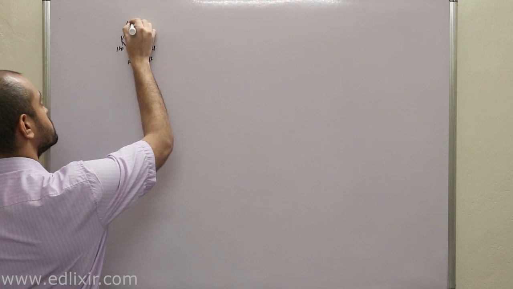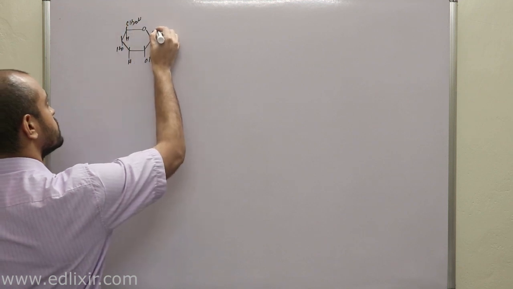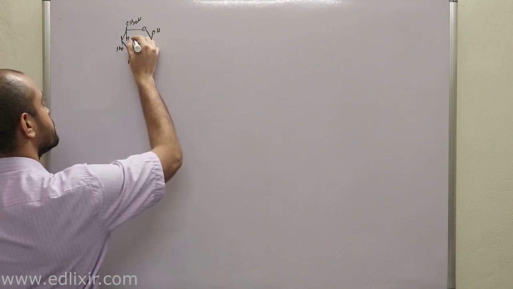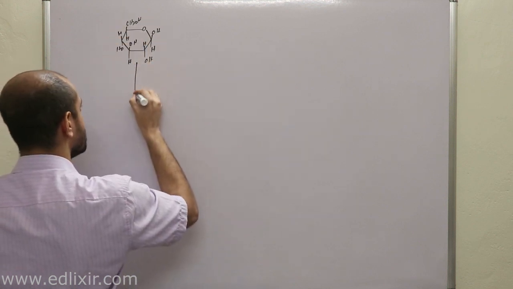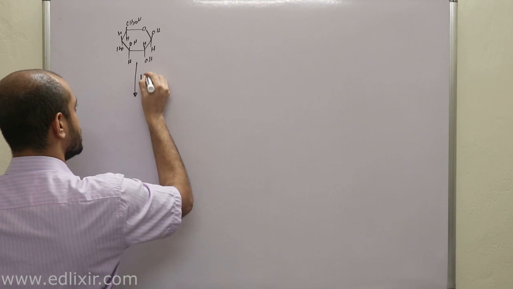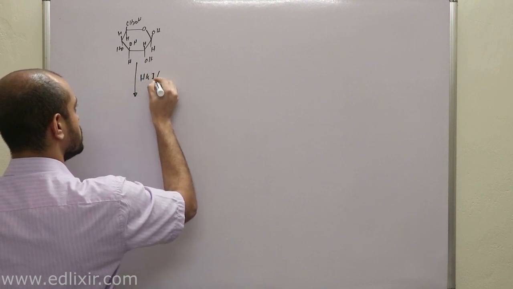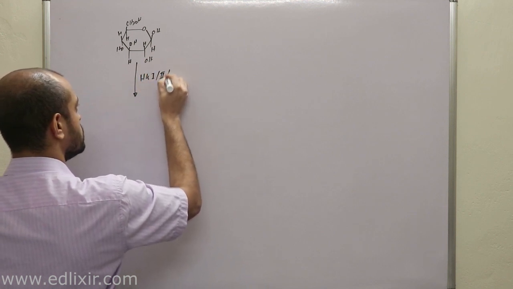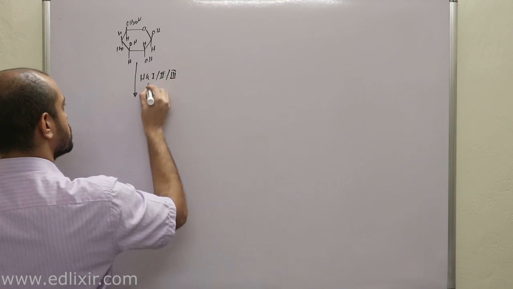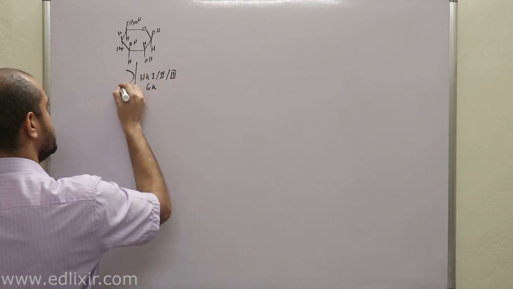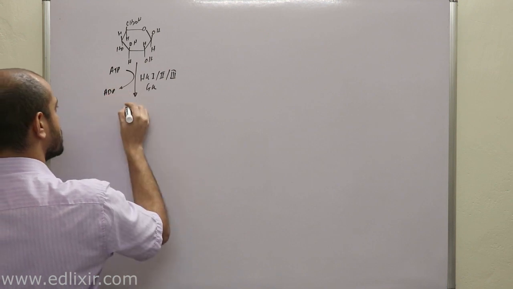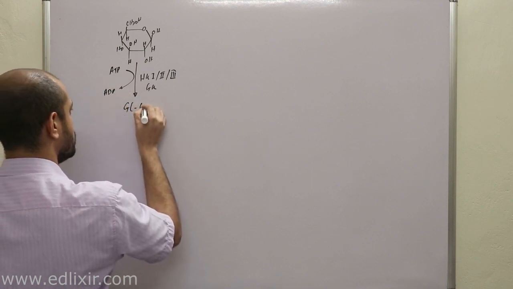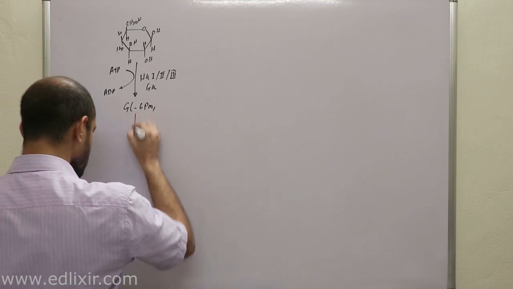It's very easy. You don't need to know rocket science. This is hexokinase 1, 2 or 3 or glucokinase, and you need ATP, ADP, okay, and here is glucose 6-phosphate.